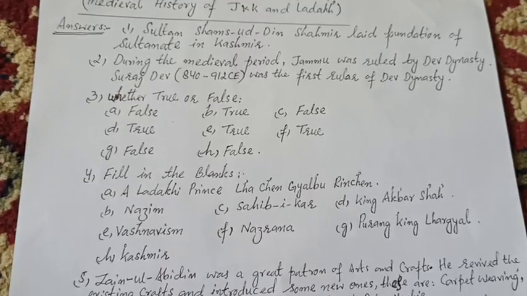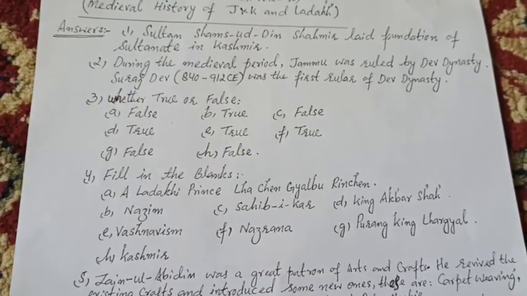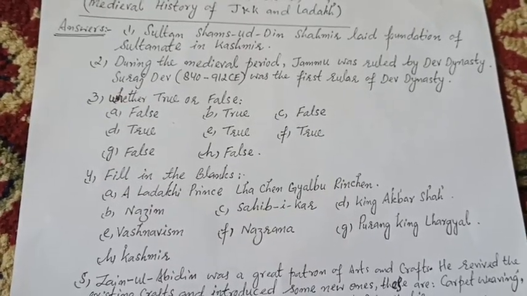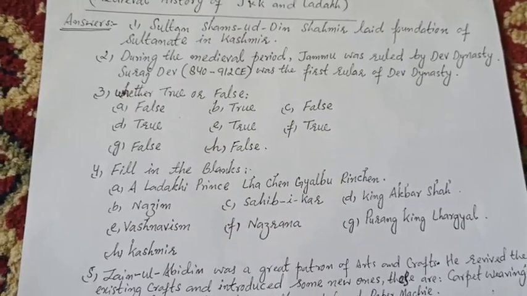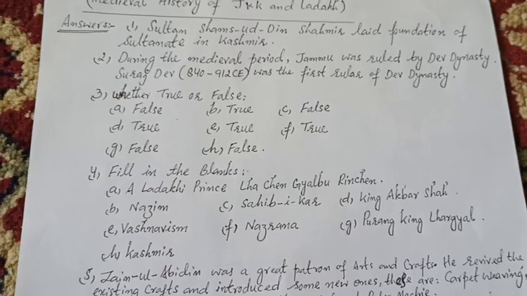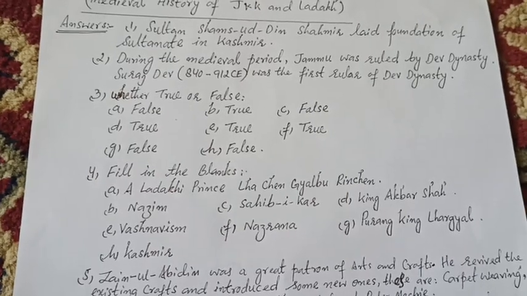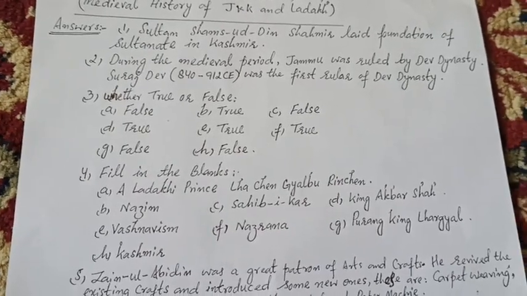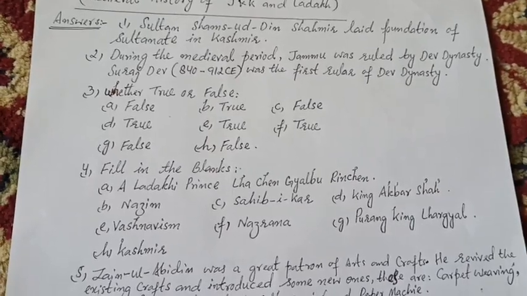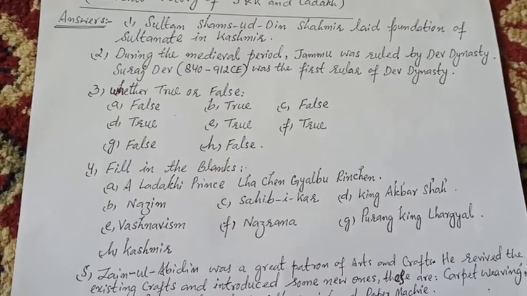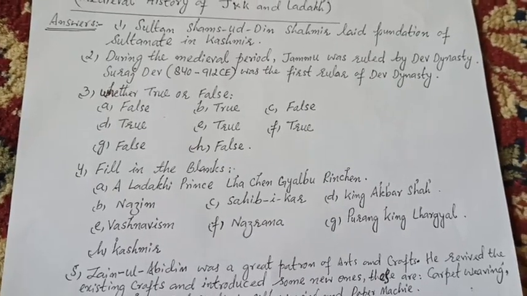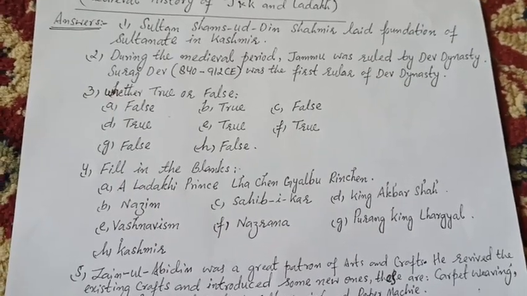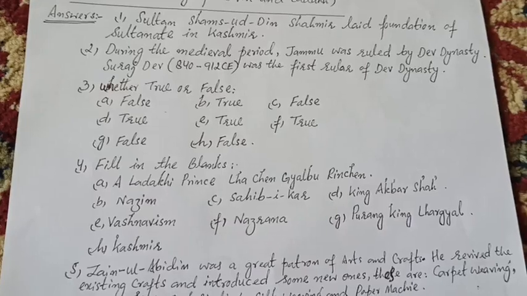D is true. The name Jammu first of all occurs in Malfuzat-e Taimuri. D is true. E is true. Taimur invaded Jammu in 1399 CE. That is true. F is true. Kavi Devi Dutt was the court poet of Bihram Dev. That is true.